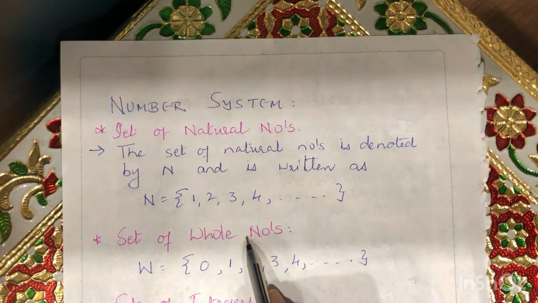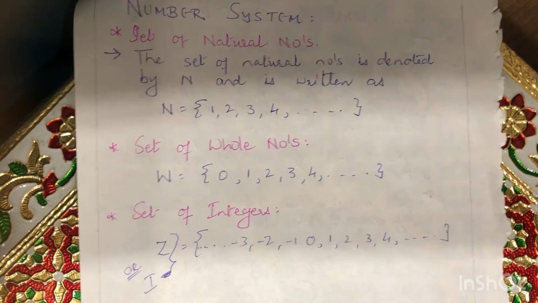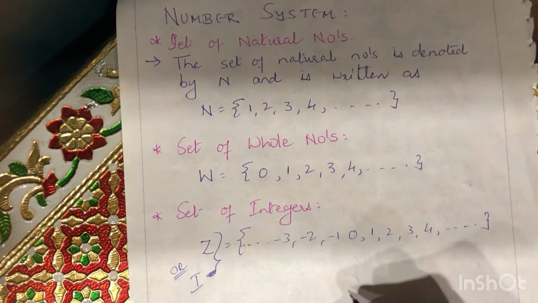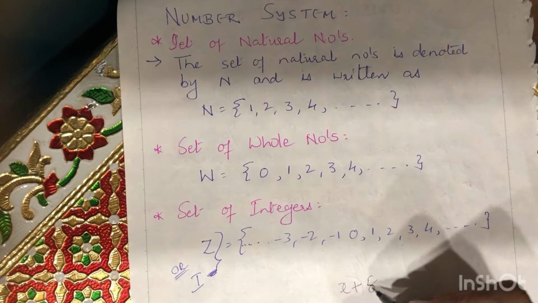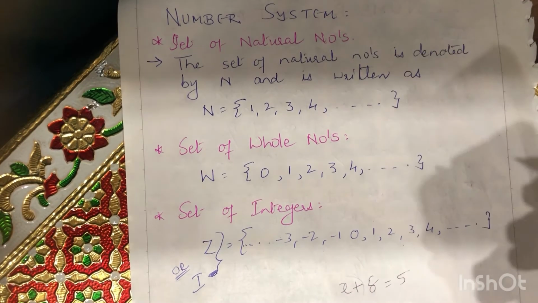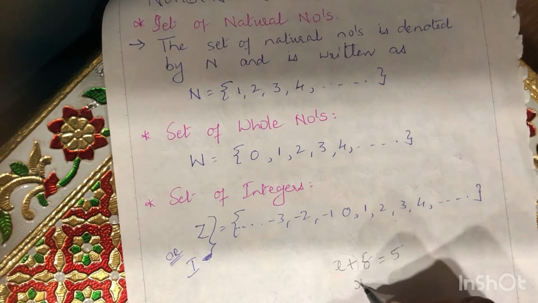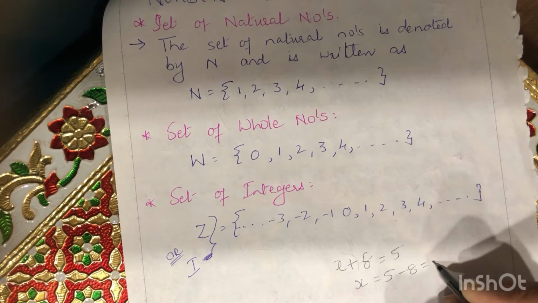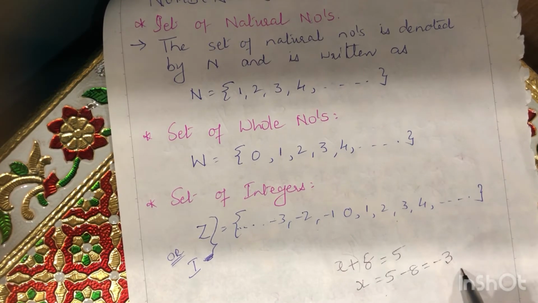Now, coming to the next set, that is integers, the set of integers. Now, you may consider the equation x plus 8 is equal to 5. Let's write this one. So the solution to this equation is x, you will have it as 5 minus 8, which is equal to minus 3. But minus 3 is not a whole number.